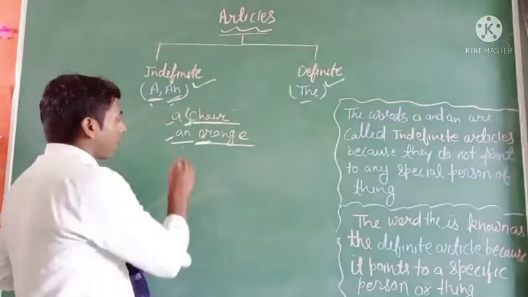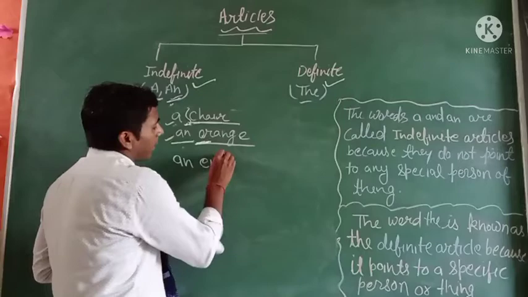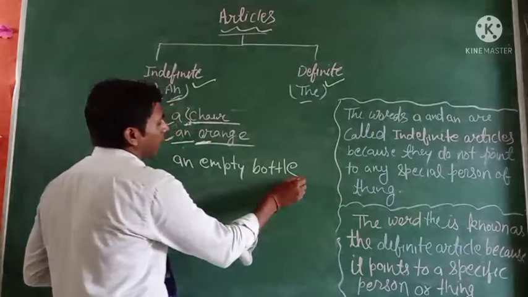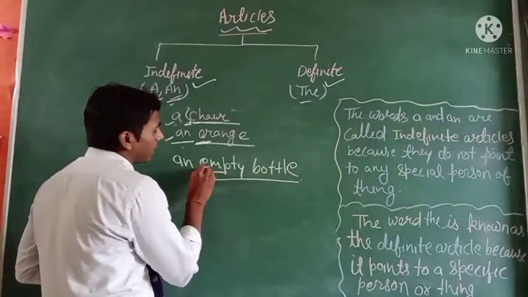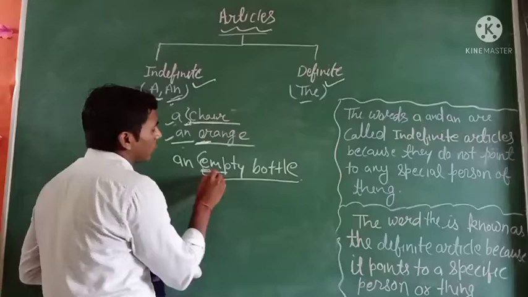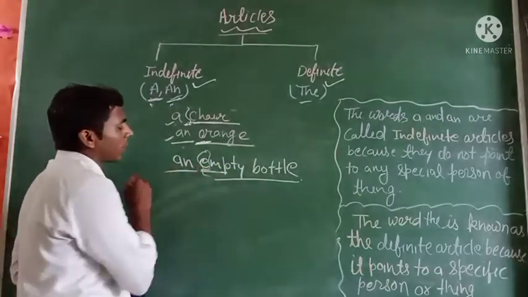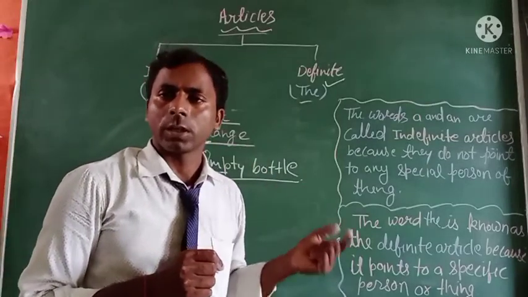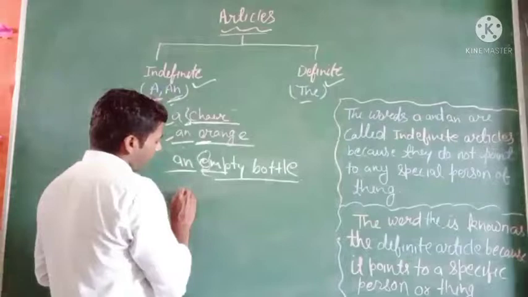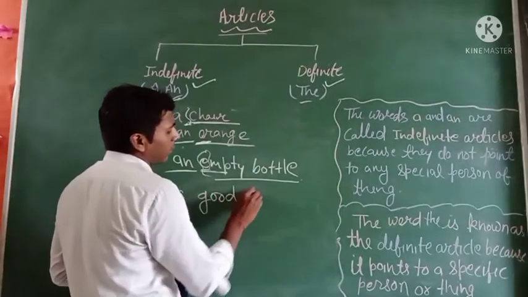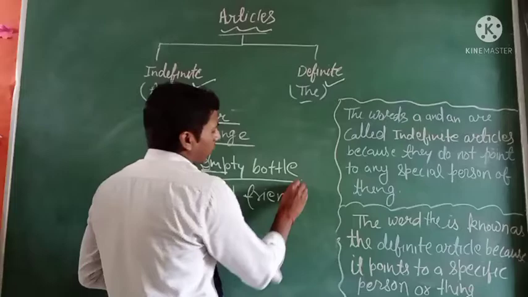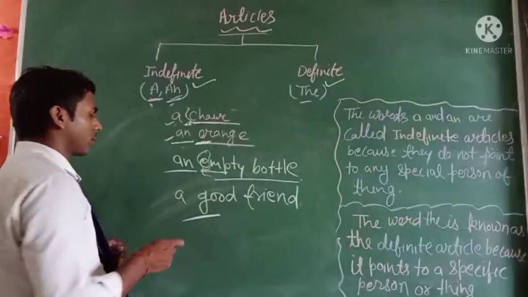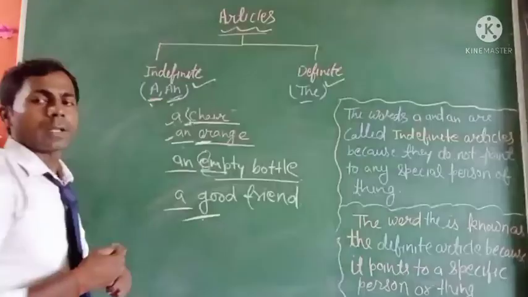Just like that, take another example: an empty bottle. You can see the word empty. Here is the pronunciation of empty, and it starts with a vowel, so you use an with the E. Now you can see a good friend. Here the G is a consonant letter, and when the noun starts with a consonant letter, you use the article a.